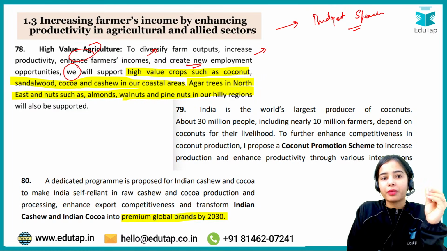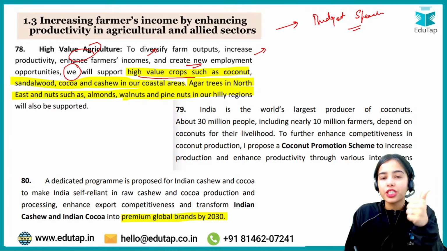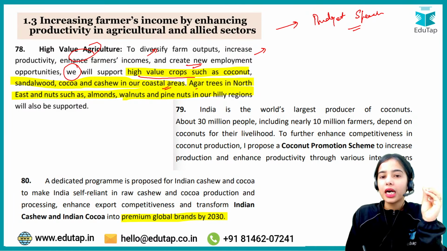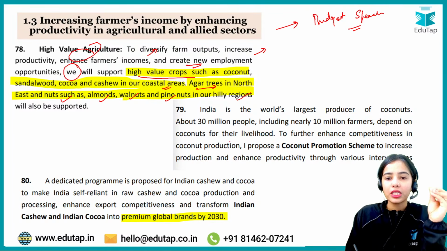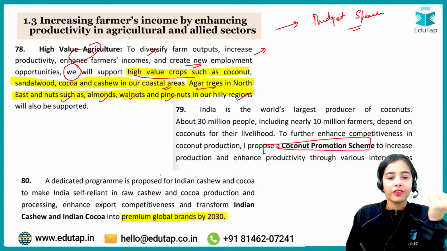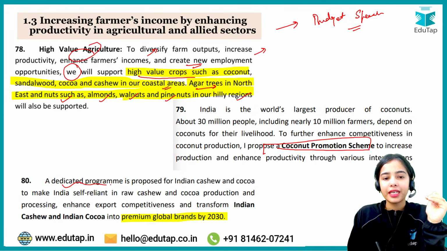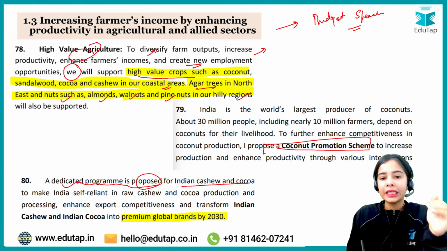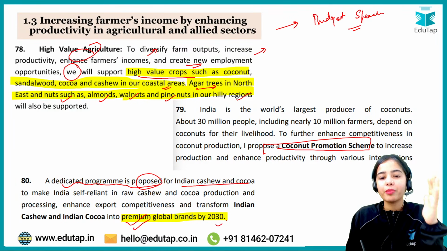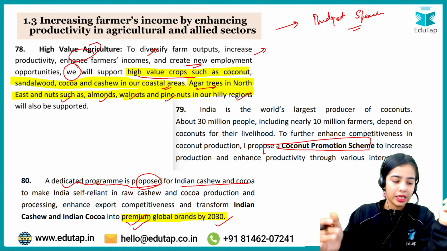The finance minister is saying that we will support high value crops such as coconut, sandalwood, cocoa, cashew in our coastal areas, agar tree in the northeast and nuts such as almonds, walnuts, pine nuts in our hilly regions. There is a coconut promotion scheme that is proposed by the finance minister, as well as a dedicated program proposed for the Indian cashew and cocoa to make it a premium global brand by 2030. So that is the focus area, okay?